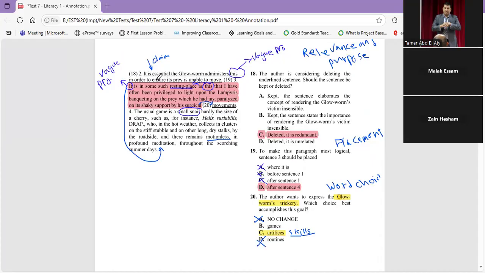So let's read. He said, it's in some resting place at this that I have often been privileged to light upon the limpets, banqueting on the prey, which he had just paralyzed on its shaky support by his surgical movement. Okay, does movement show the skills of the glowworm? It can be. Let's find the other choices. No. Here, artifices, yes, it means skills. Yeah, this is better to show that it has skills as a trickster. Routine, no. So the answer is C. Clear, Zain?